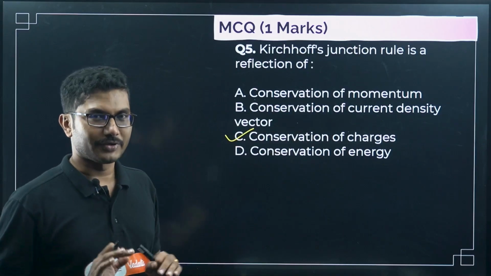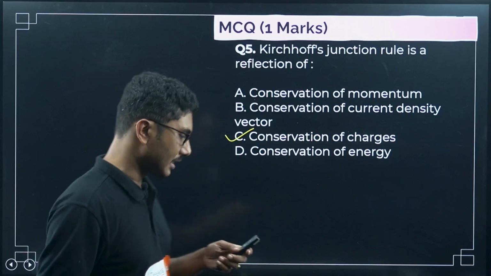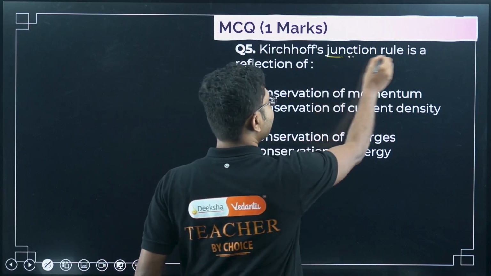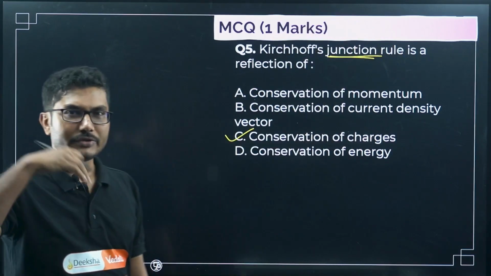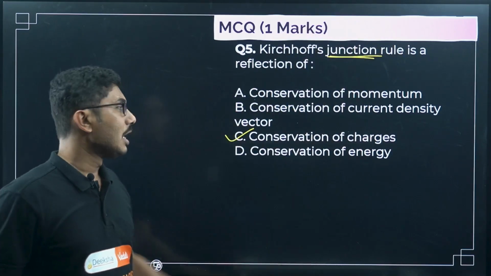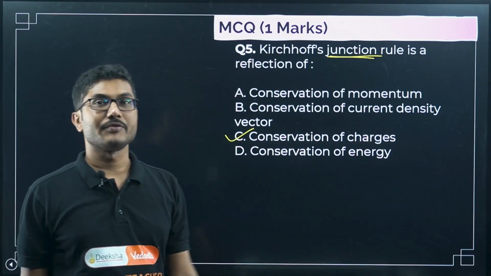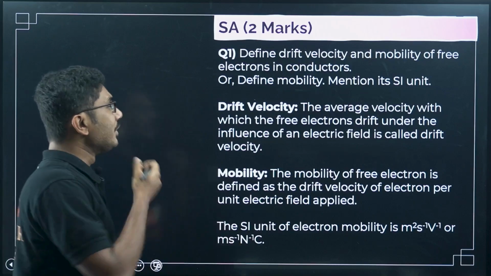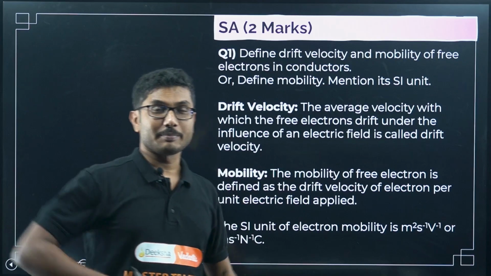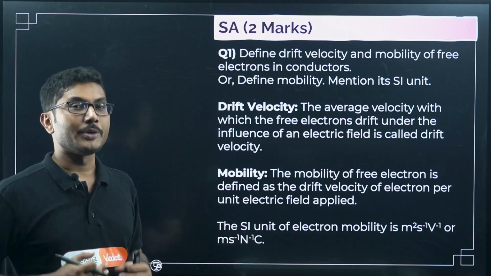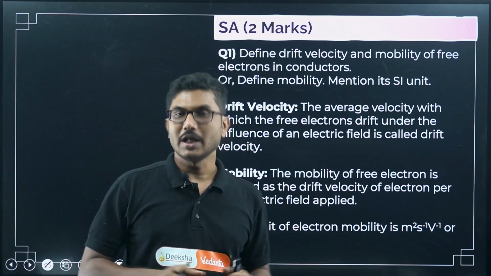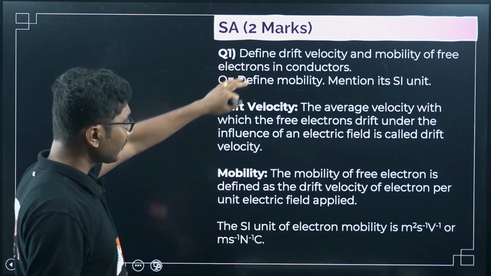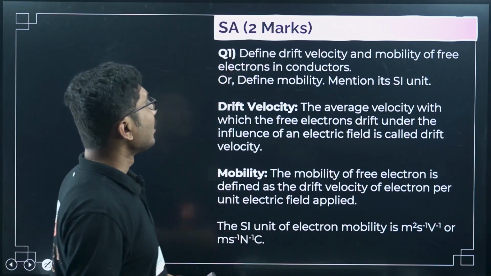Charges are also conserved, right? We have learned that in our previous class. So this is the correct answer, conservation of charges for junction rule. If the same question is asked using the form Kirchhoff's loop rule, then you have to be careful and answer conservation of energy. Now next we will answer short answer type questions, but as this chapter is not so important for fill in the blanks questions, I am not going to discuss fill in the blanks for this chapter. I will go straight towards 2 marks questions.